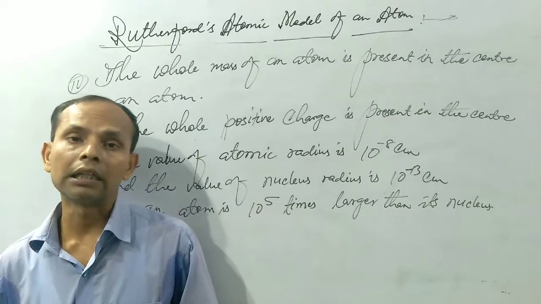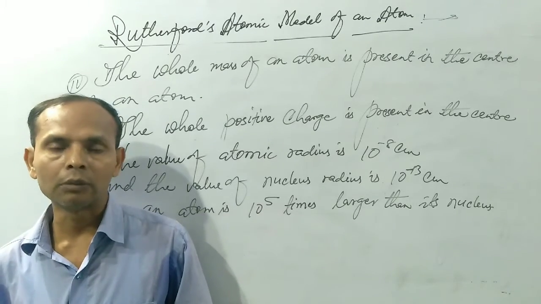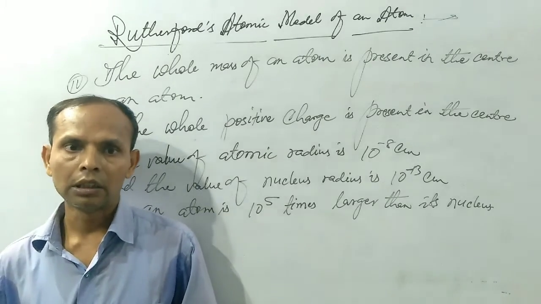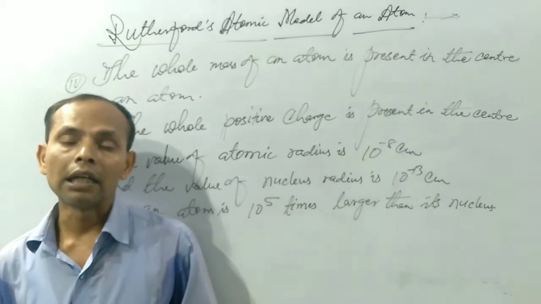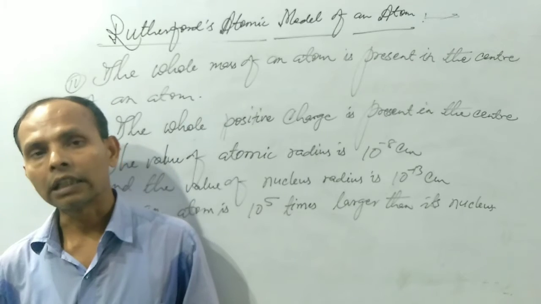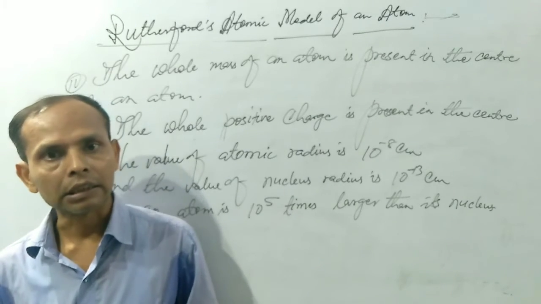In the same manner, in Rutherford's atomic model, negative charge particle electron moves around the positive charge nucleus, so the energy of the electron will decrease, and at last the electron will be in the center of the atom, but this does not occur in reality.